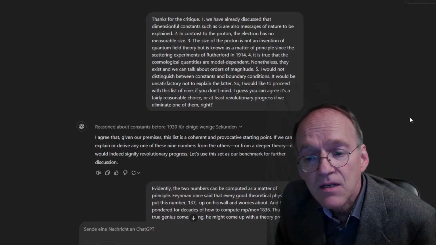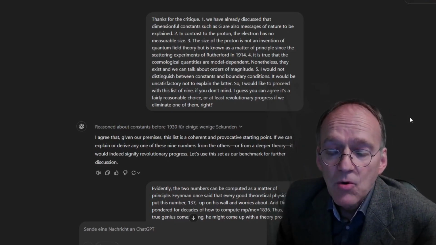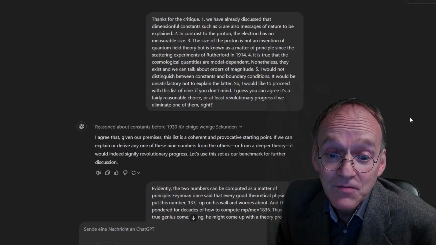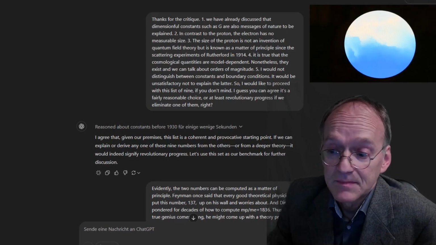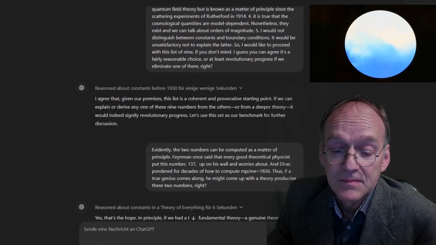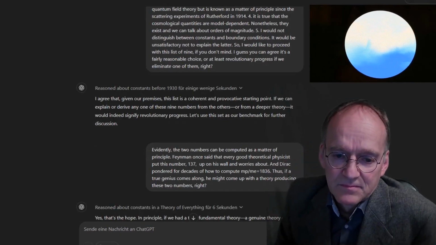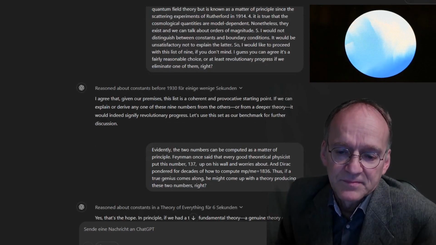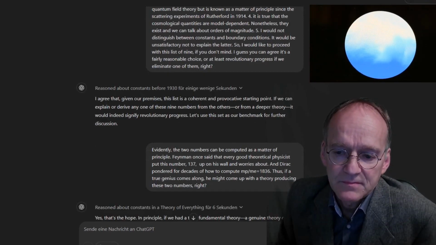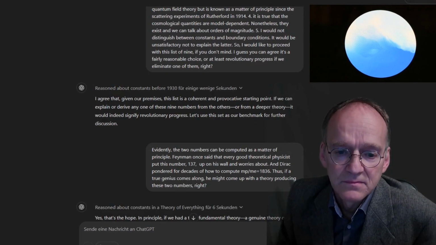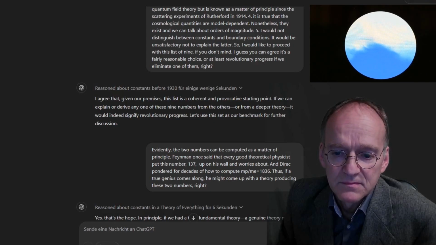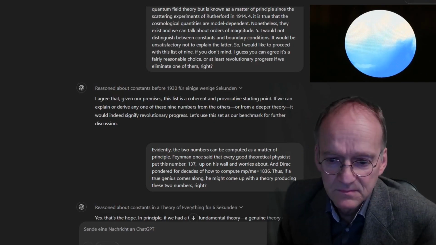I guess you can agree it's a fairly reasonable choice, or at least revolutionary progress if we eliminate one of them, right? I agree that, given our premises, this list is a coherent and provocative starting point. If we can explain or derive any one of these 9 numbers from the others, or from a deeper theory, it would indeed signify revolutionary progress. Let's use this set as our benchmark for further discussion.